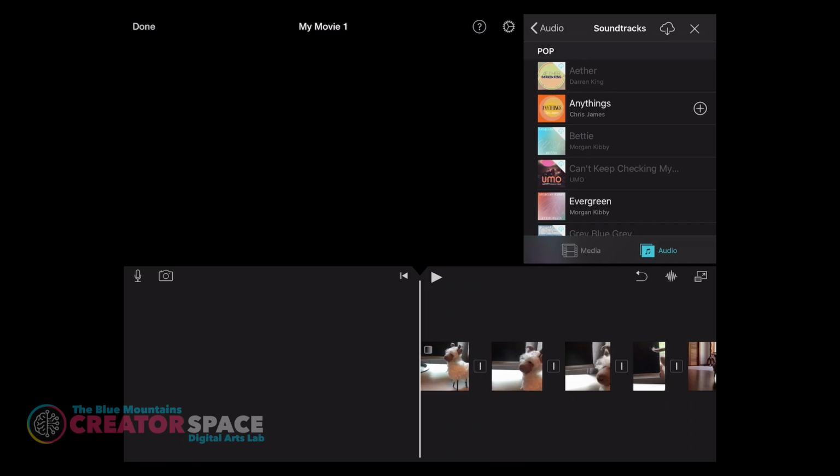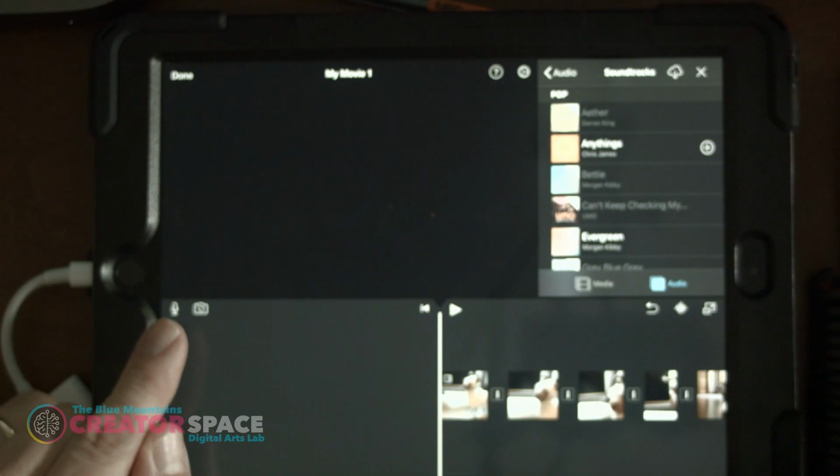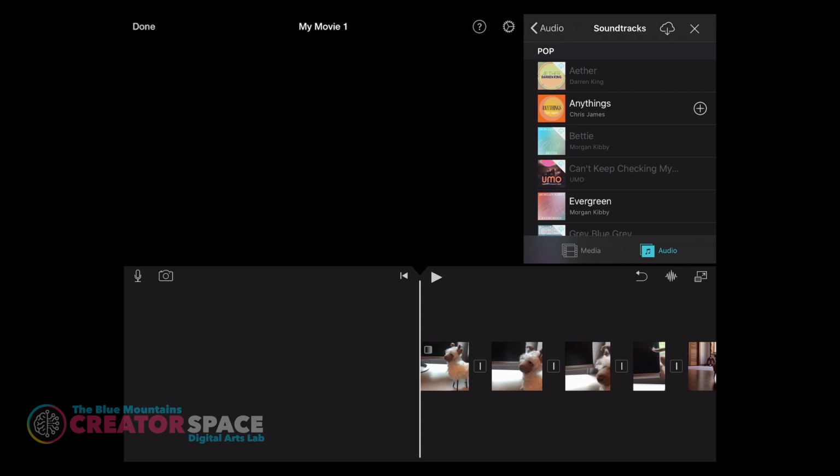What we can do is do that directly in the iMovie app. The way we do that is we just use this little microphone icon right there. We're going to click on that, and it's going to count down and let me record this dialogue. So let's do that. Once it says ready to record, I can check my levels. What you want to do is try to record in a fairly quiet room. If there's a lot of noise, you can even put a sweater around your head to get a really nice clean sound without too much echo. So let's give this a whirl. Here we go.